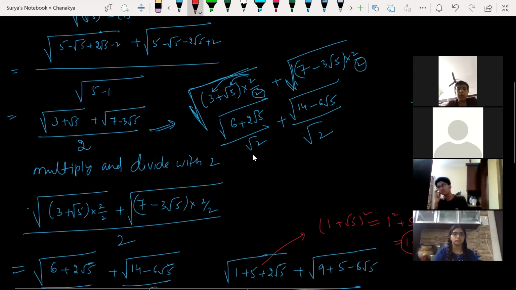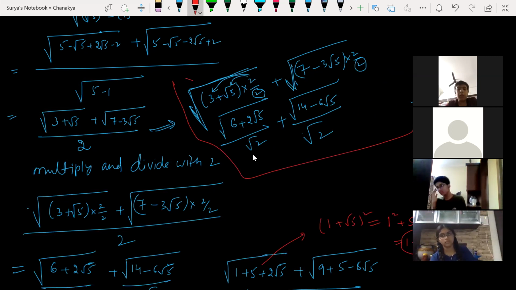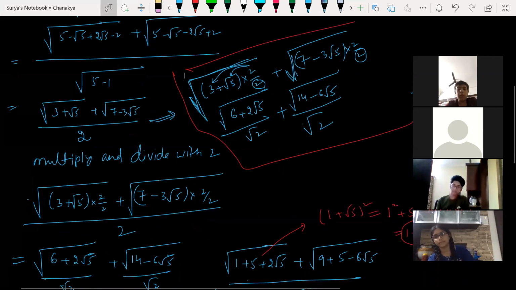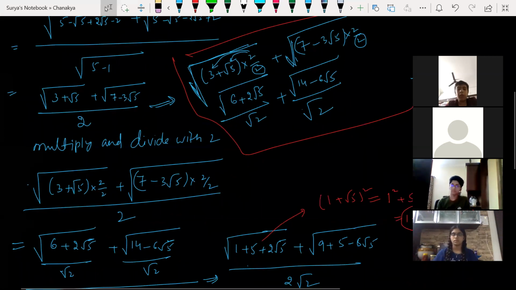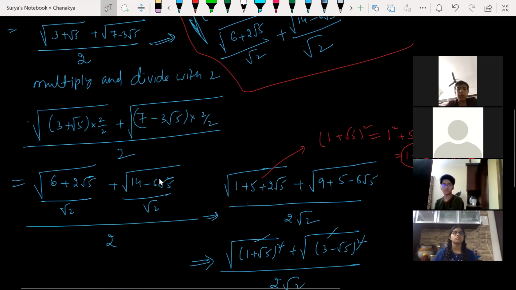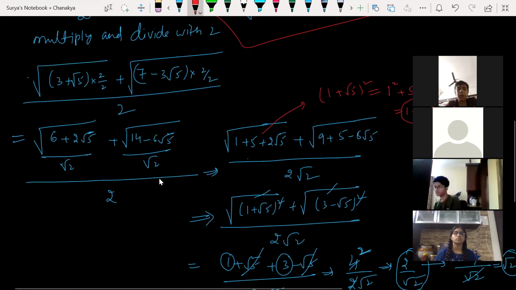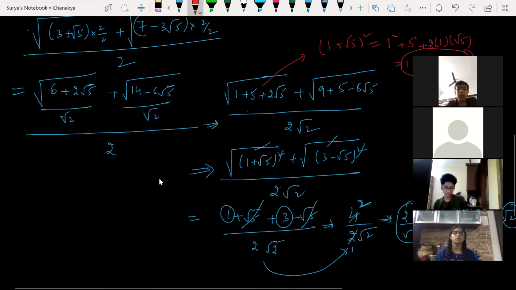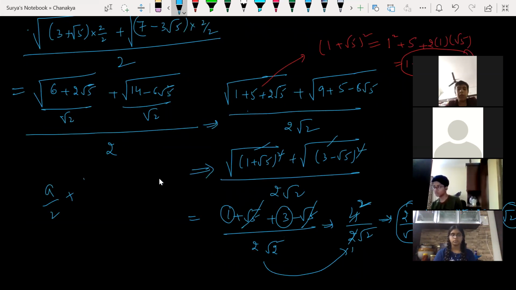Sir, after that step, we have the denominator 2, right? So what would we do with these? If we add, it should be 2 root 2, I mean 4 root 2, right? No, how can it be? We are adding. Look at this: a by 2 plus b by 2 means I cannot write a plus b by 4.